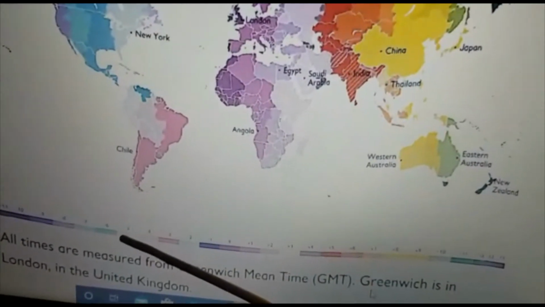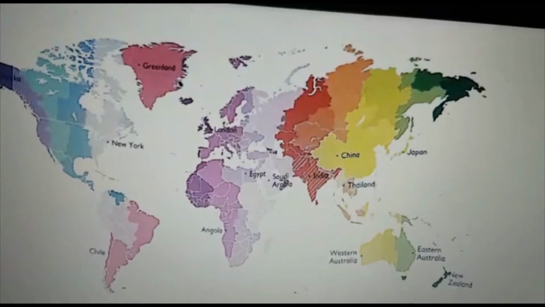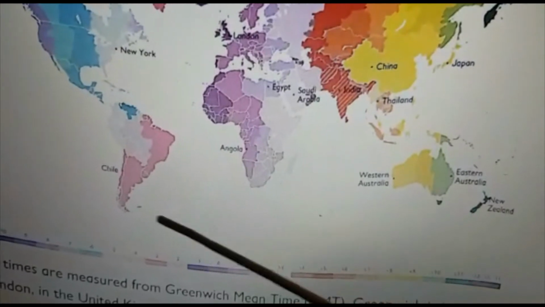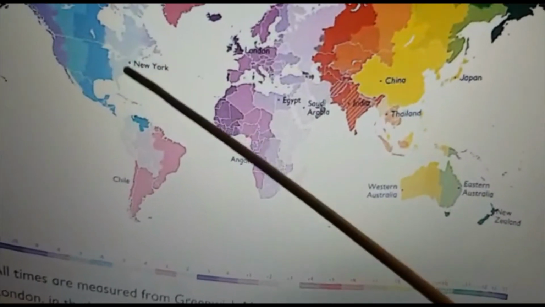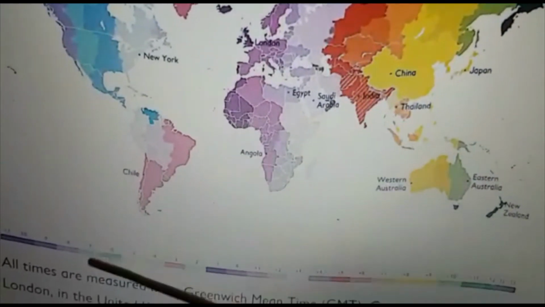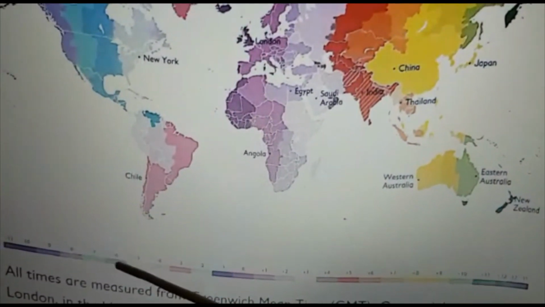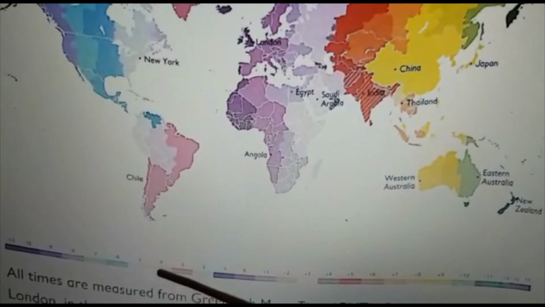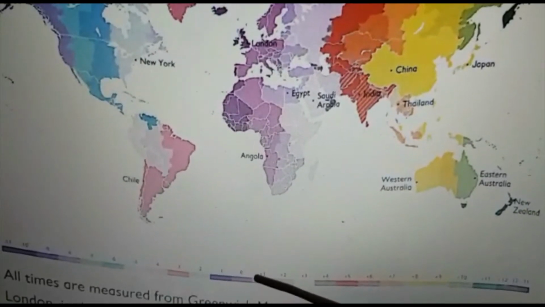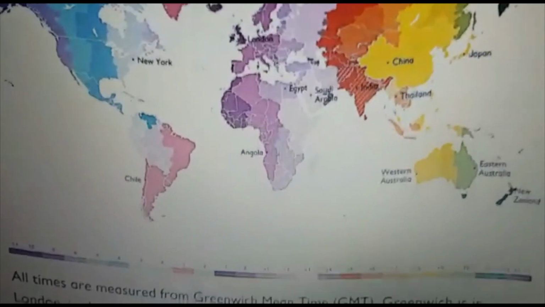Okay, we want to find for Saudi Arabia. Where is Saudi Arabia? Can you see? I didn't find it. Okay, here it is, Saudi Arabia. So New York is here. You put a scale from there and find where it is. From here towards the right, so it will be ahead anyway. So how many? See, 1, 2, 3, 4, 5, 6, 7, 8, 9. Is it? 9 hours ahead.